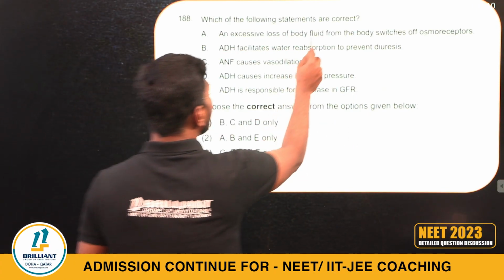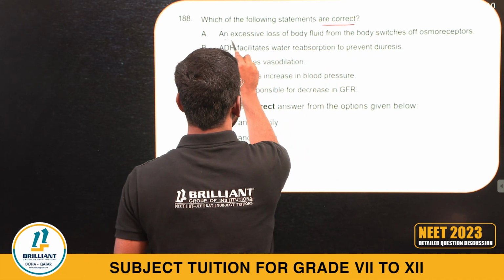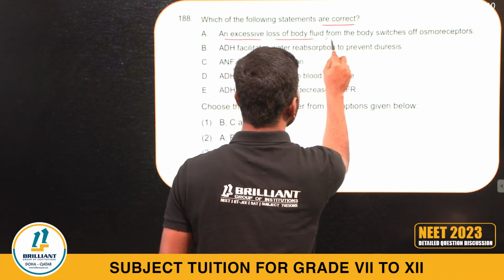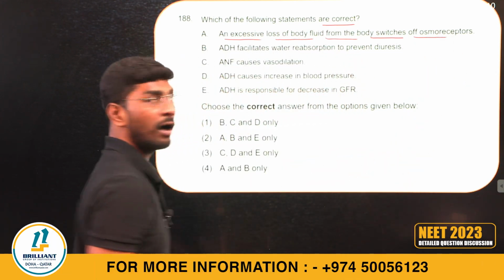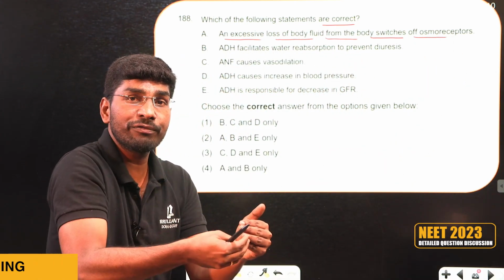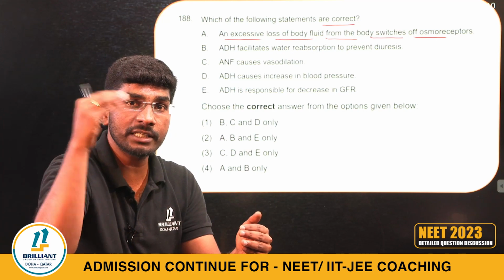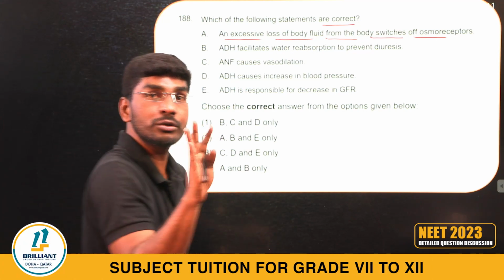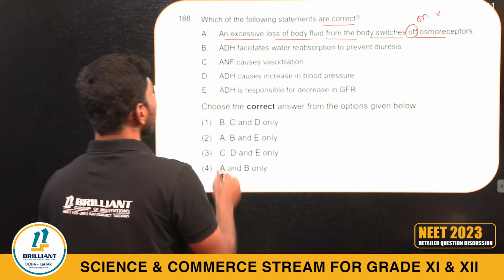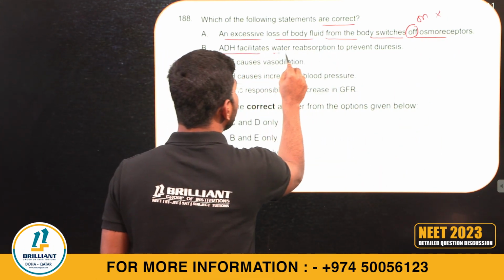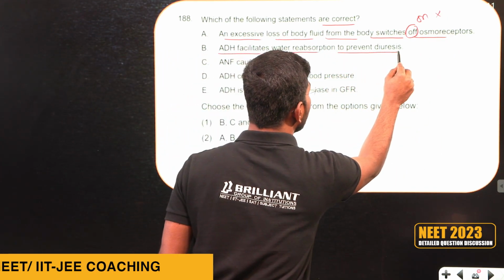188. Which of the following statements are correct? An excessive loss of body fluid switches off osmoreceptors. With excessive loss of water, osmoreceptors in the hypothalamus switch on. It's not off, it's switch on. So the statement is wrong. ADH facilitates water reabsorption and prevents diuresis.